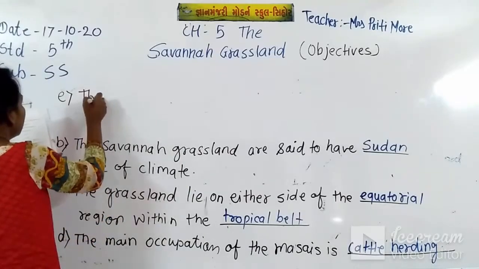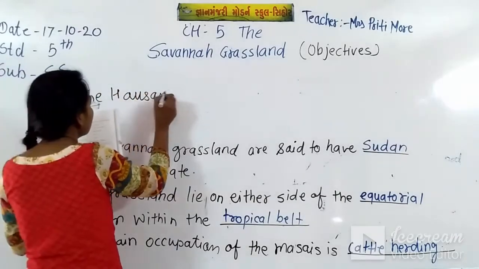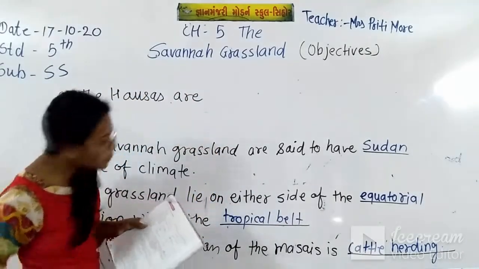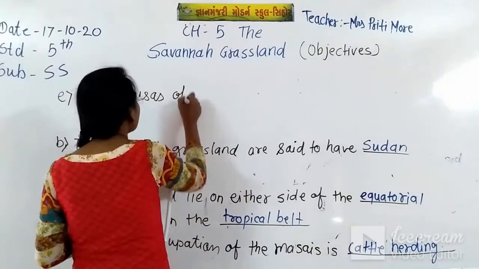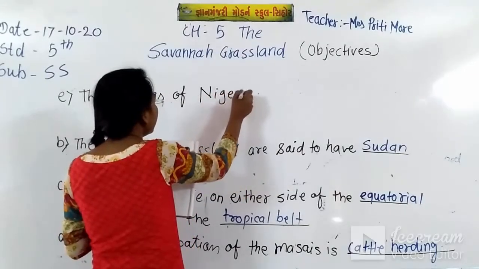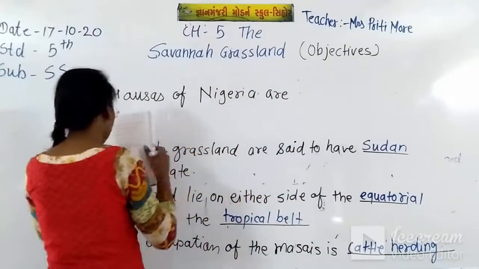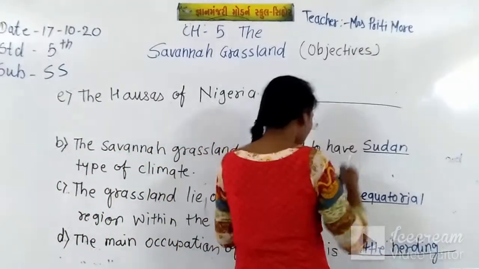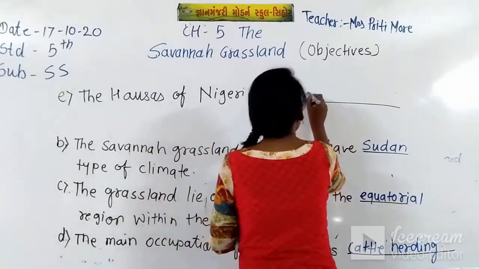The Hausas of Nigeria are blank space. The Hausas of Nigeria are agriculturists.